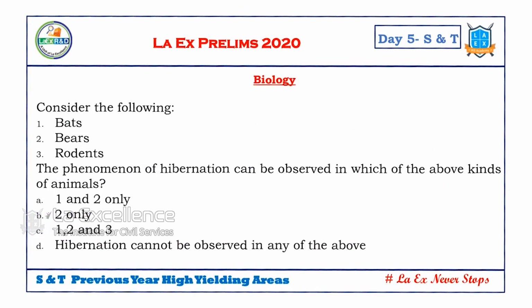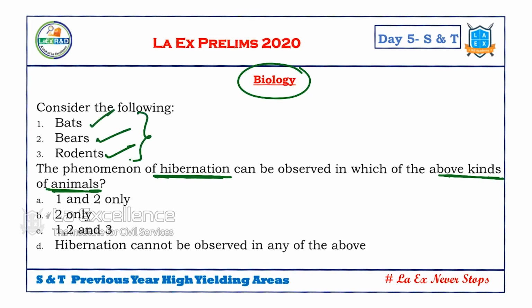Next issue is with regard to basic biology. Here let's understand the question. In the question, what is given? Hibernation as a phenomenon is observed in which of the above animals? Rodents, bears, bats. All these three observe the phenomenon of hibernation. So the answer is C. But do you know, they asked this question because there was some current issue with regard to these.